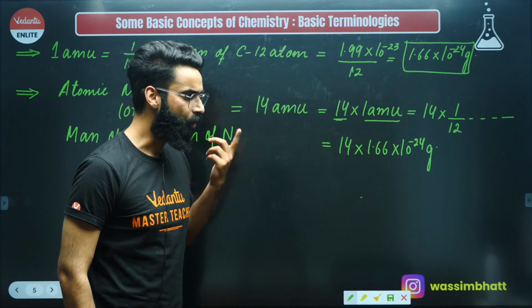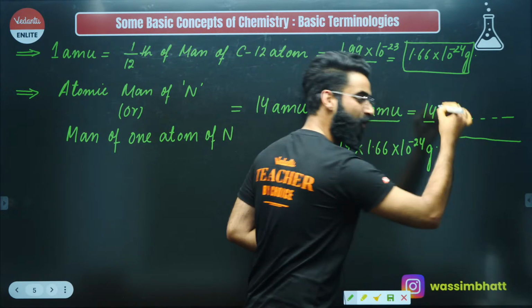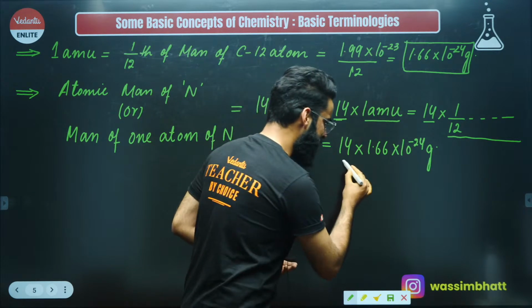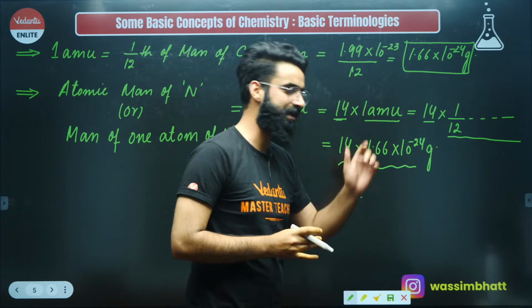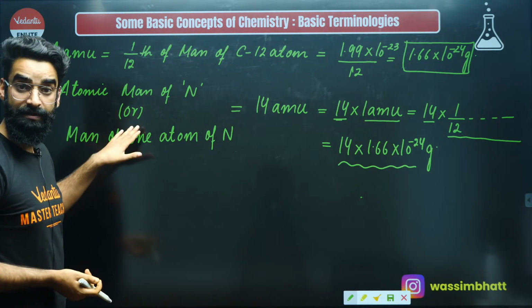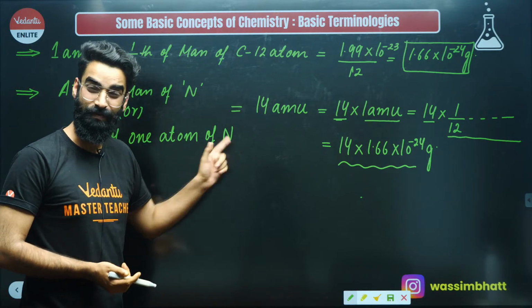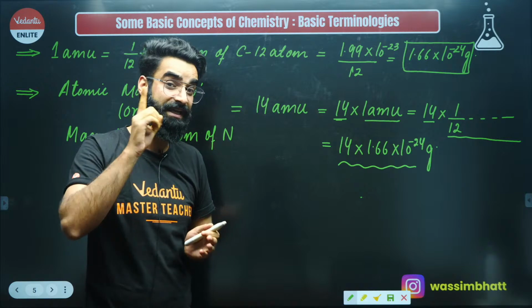Or I can say one atom of nitrogen is 14 times heavier than 1/12 of mass of carbon-12 atom. I can say that, right? I can say this is the mass of one nitrogen atom exactly in grams, right? So atomic mass of nitrogen, which tells about the mass of one atom of nitrogen, which is 14 AMU, means one nitrogen atom is 14 times heavier than 1 AMU.